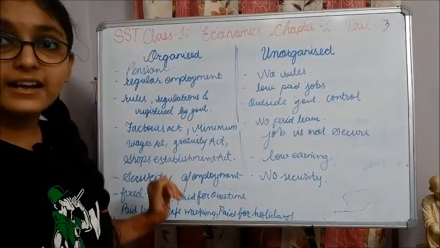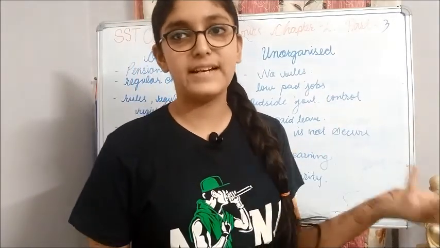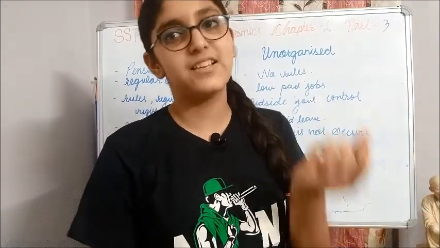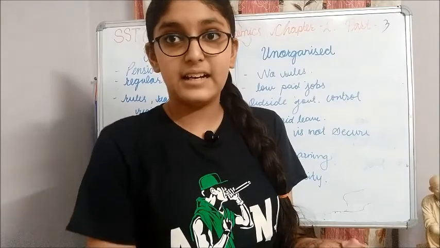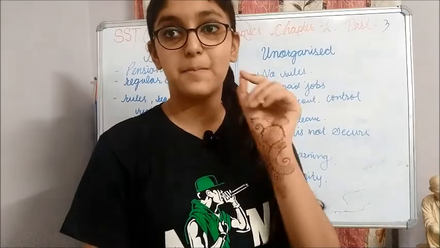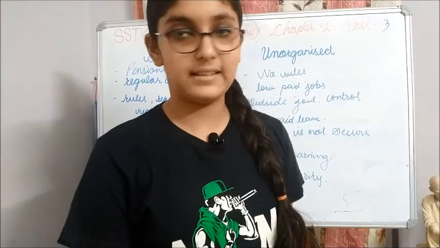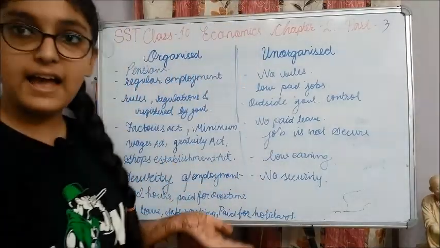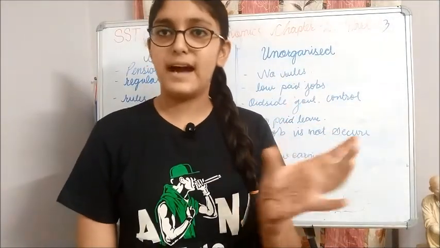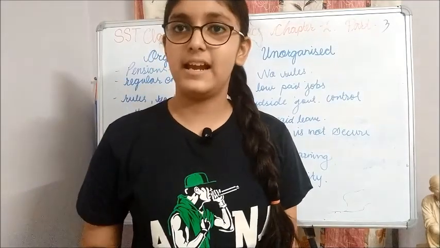Next, there are many acts which the organized sector has to follow. First of all, let's see which companies come under the organized sector. All big multinational companies like Jio, Reliance, Tata Sky come under the organized sector, and all registered private limited companies come under it. There are various acts they have to follow, like the Factories Act. Take the example of TISCO, Tata Iron and Steel Corporation: they will have to follow all the rules and regulations assigned by the government.